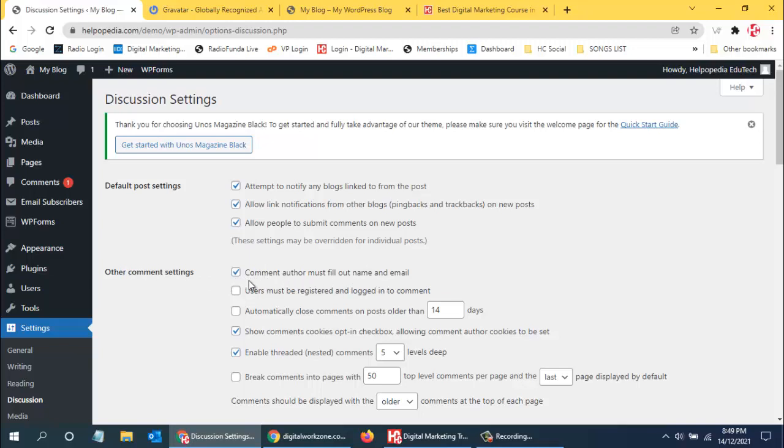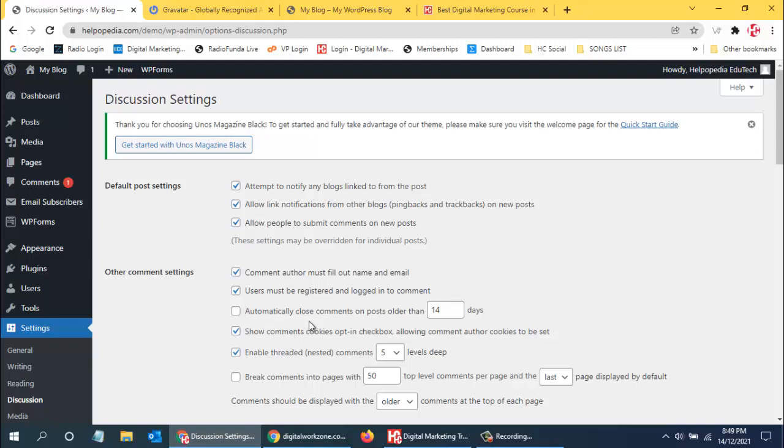Otherwise anyone will leave messages on the website. So we want people to be registered, or to have their name and email. After that only they can use it. Or else we can select that the user must be registered and logged in to comment. That is also a good option. So we get the username and we get a user on our website.